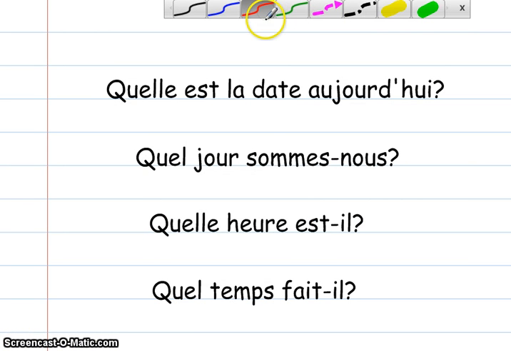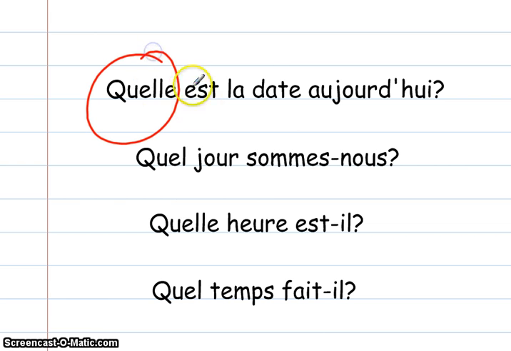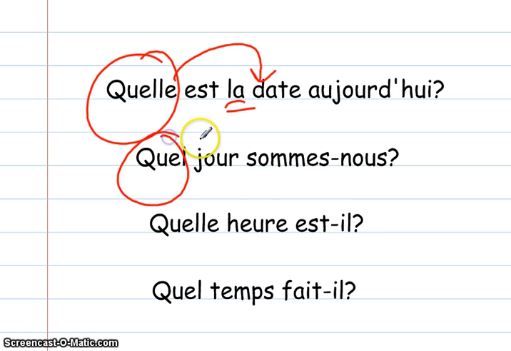Let's look at these. We see these every day. I use the feminine version of quel because I'm asking here about la date, which is clearly feminine. Here, I use the masculine version because I'm asking about jour. Jour is masculine. We'll get into inversion in the next video. Have you noticed that the est que is missing in this case? Usually what you're going to do after you use a quel is either go straight to the verb or to the thing that you're asking about. We'll talk about why all that is in the next video.